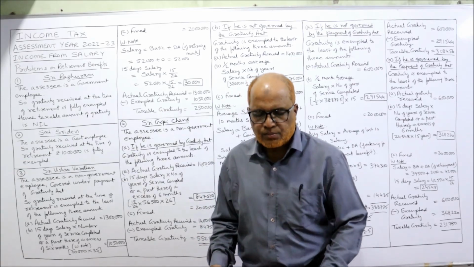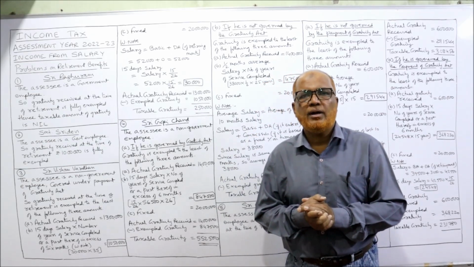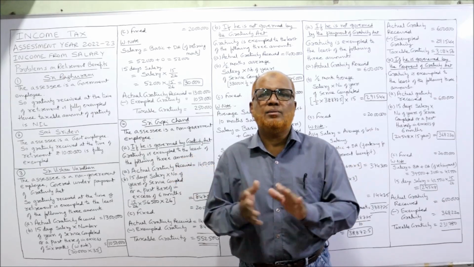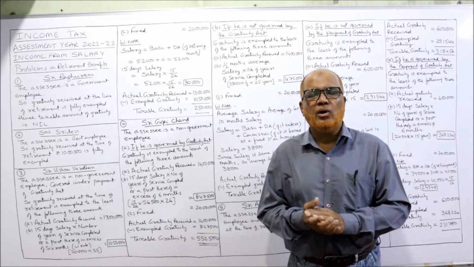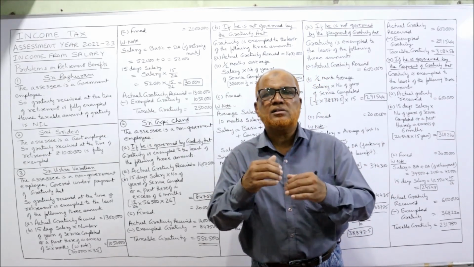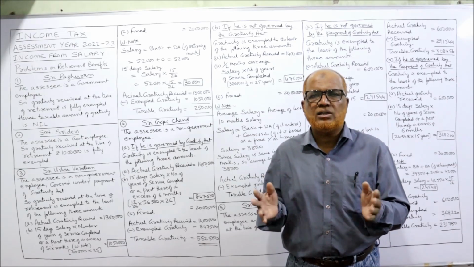In the previous video, I have explained that gratuity received by a government employee at the time of retirement is fully exempted. Nothing is taxable. Whatever a government employee receives as gratuity is completely exempted from tax. So in this problem, we don't require basic, DA, HRA, all these things.